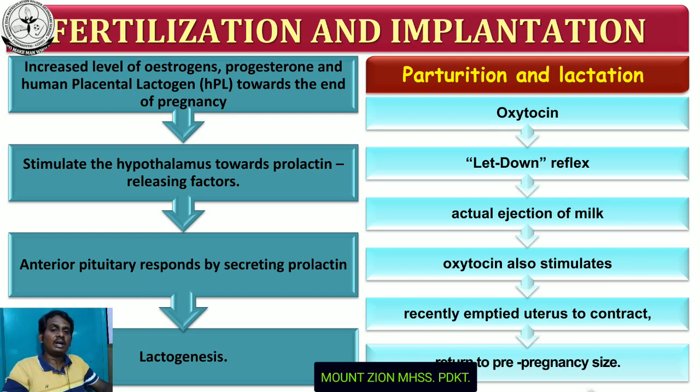First one is contraction of uterus during the parturition process, and second one is it is involved in the let down reflex. It initiates the actual milk secretion, and third one is it is also involved in the contraction of uterus after the delivery of fetus. As a result, the uterus becomes the normal size or pre-pregnancy size.